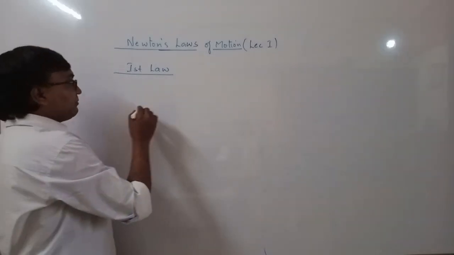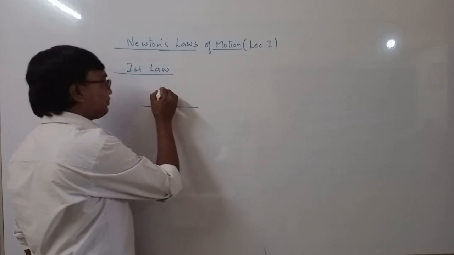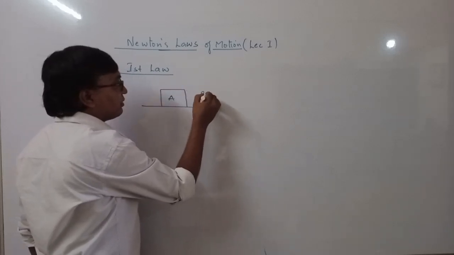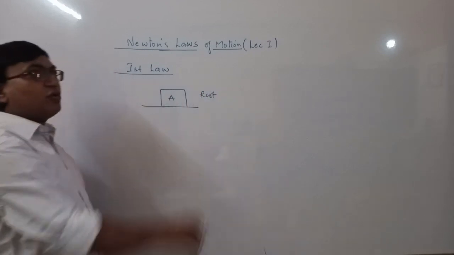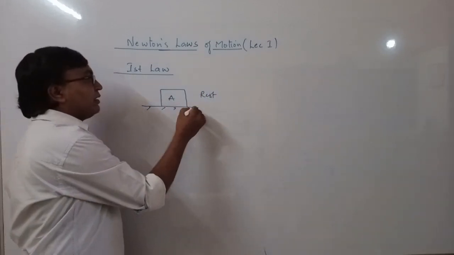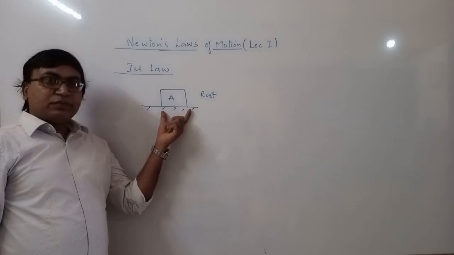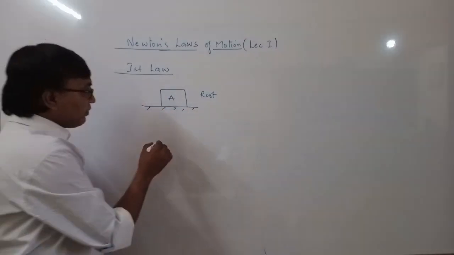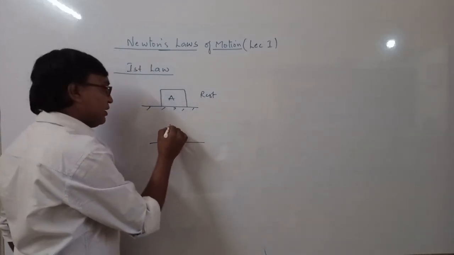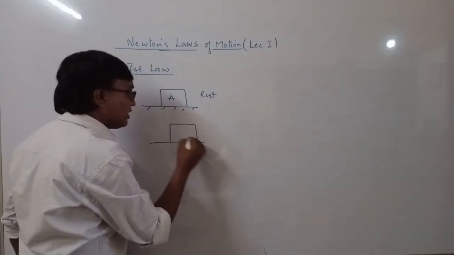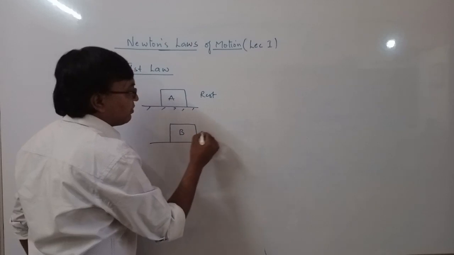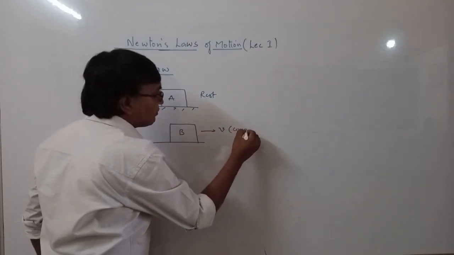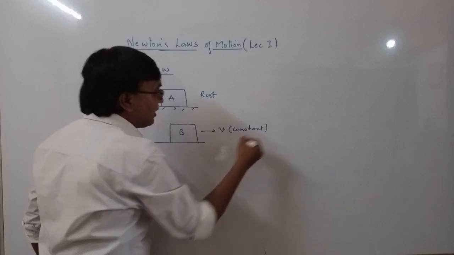So if a body is at rest, it will continue to be at rest. If a body is at rest, it will continue to be at rest. And if a body is moving with constant velocity, let us say it is a body B moving with constant velocity, so here velocity is constant.